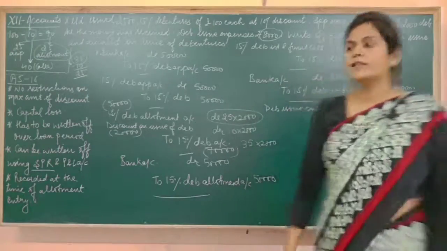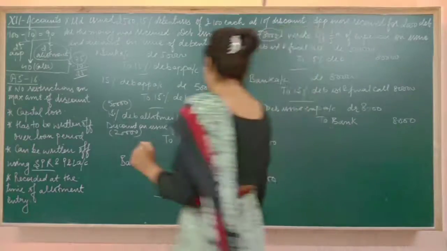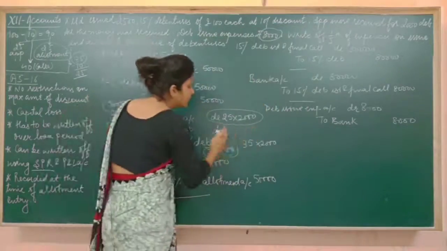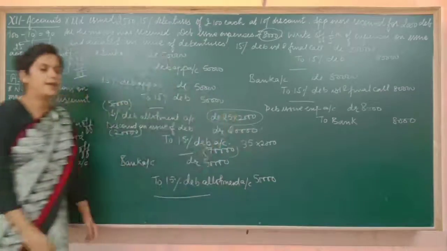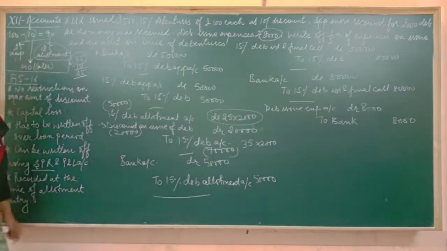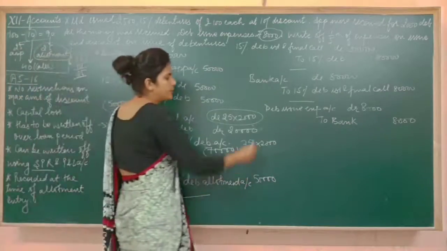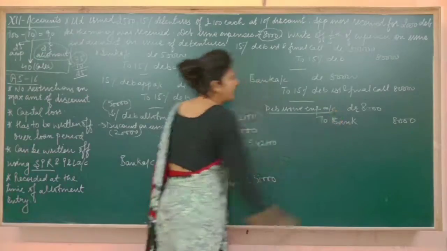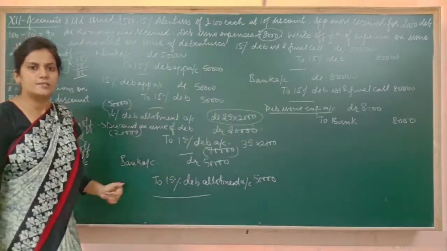Clear? Now see, there are two different types of capital losses. First loss is this, rupees 20,000, and this 20,000 is discount on issue of debentures. This is a capital loss we have. Another capital loss is this, debenture issue expenses, rupees 8,000.